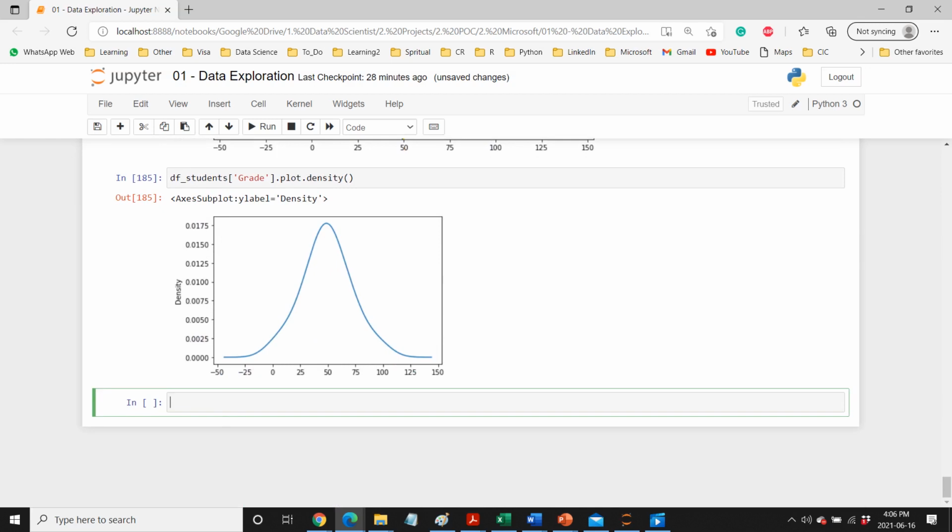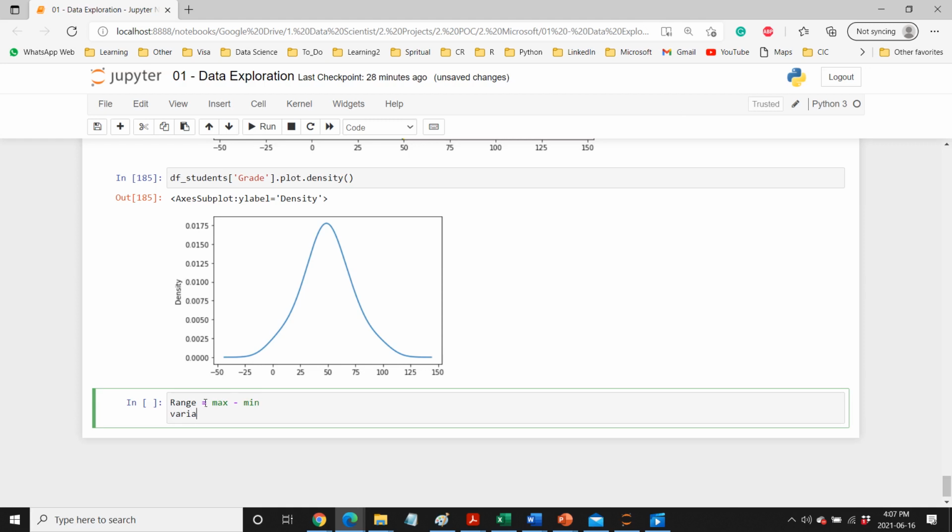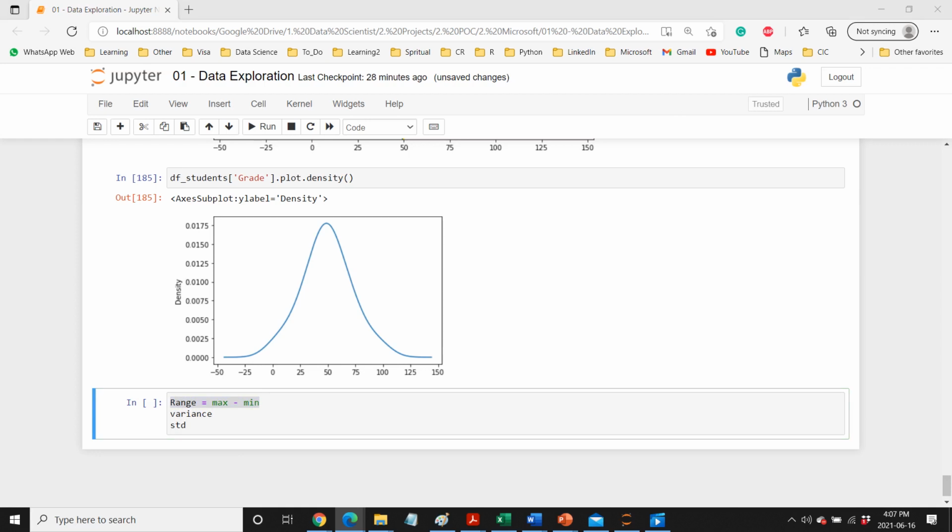So that's done. Now let's see the different things. For example, in any data frame, the few important things from a statistics point of view are range, which is basically maximum value minus minimum value, then we have variance, and then we have standard deviation. These are very important things. The range shows where the values range from and to. Variance is how scattered the data is, and the standard deviation is just the square root of the variance. So what we can do is create a function here.